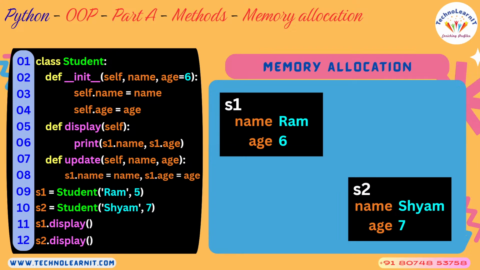How can you change the state? Changing the state of an object is nothing but changing the values of its attributes only. You call an update function or write like that. Okay, how do you access the values of an object's attributes? By calling this display function or something like that. Okay, so this is how you can program and you can model any real-time entity.